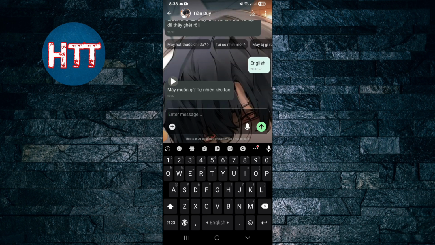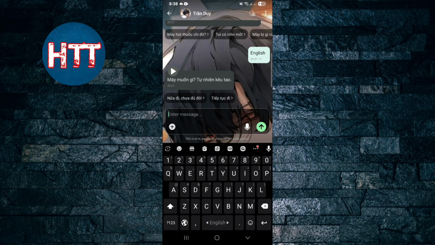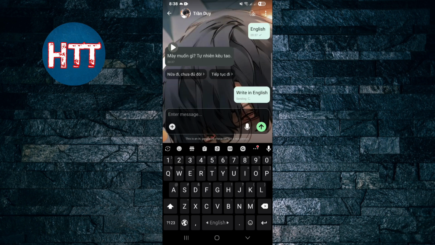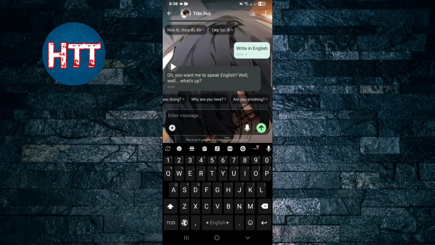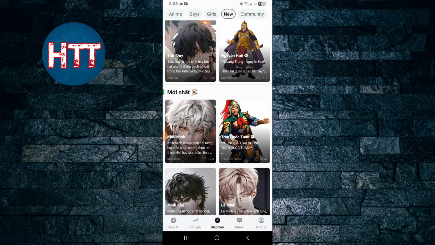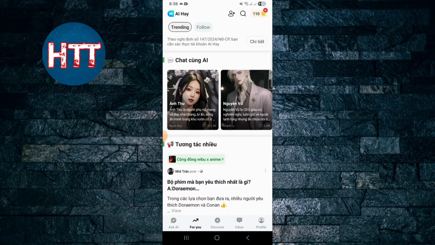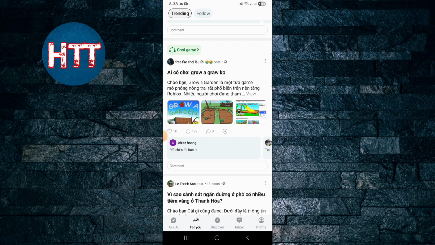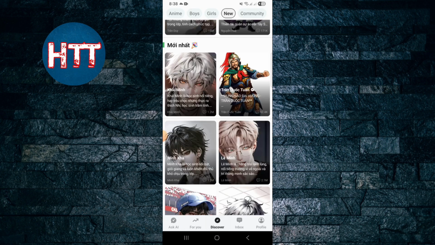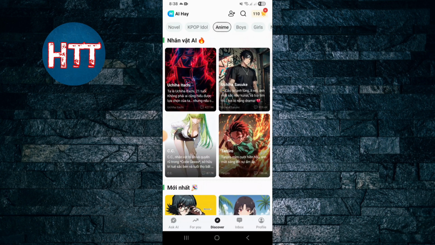It's like another chatbot. Write in English. So you can see here they can understand, and this is for you, like you can chat with people here, and people also give answers. And discover, it means that you can find here different options.